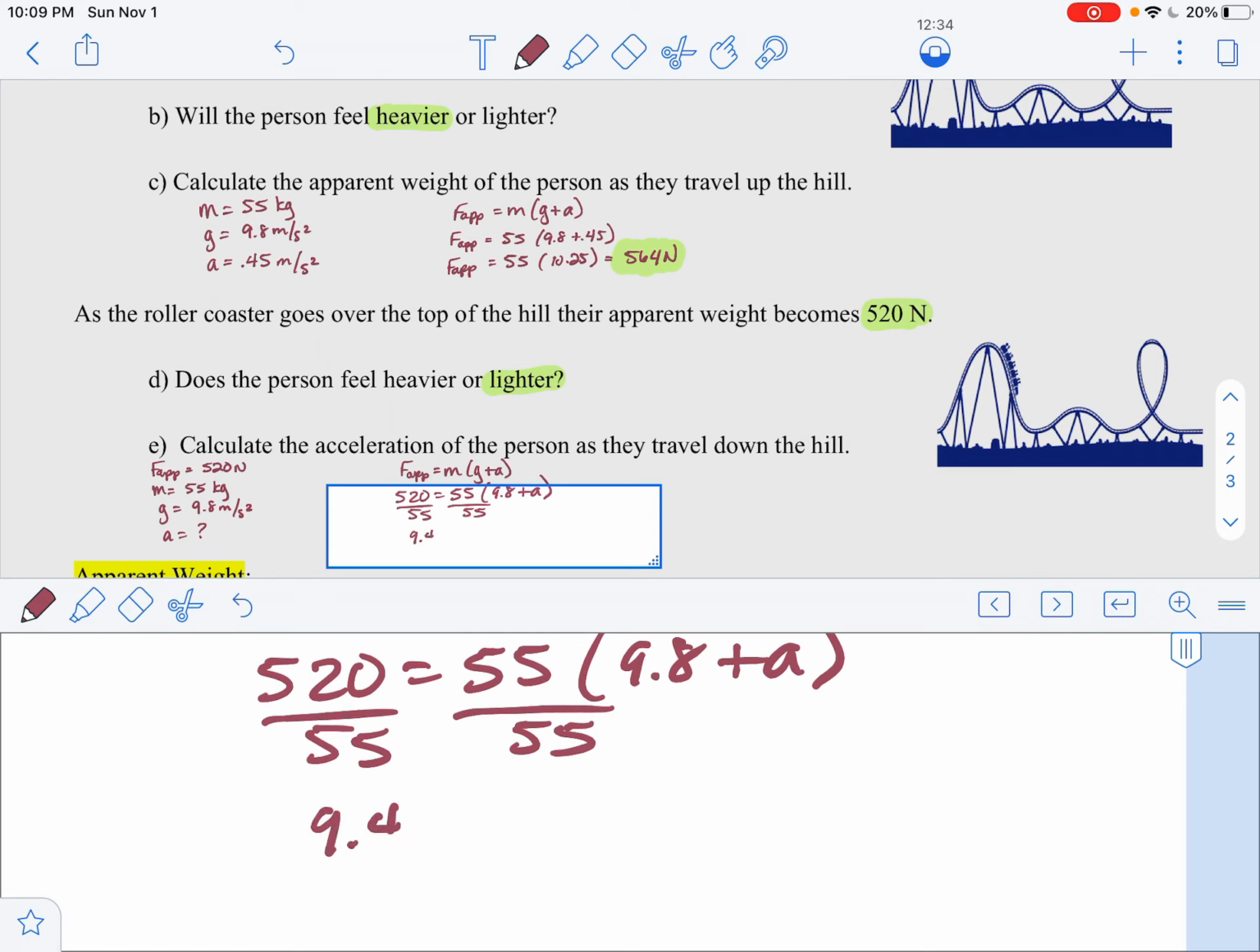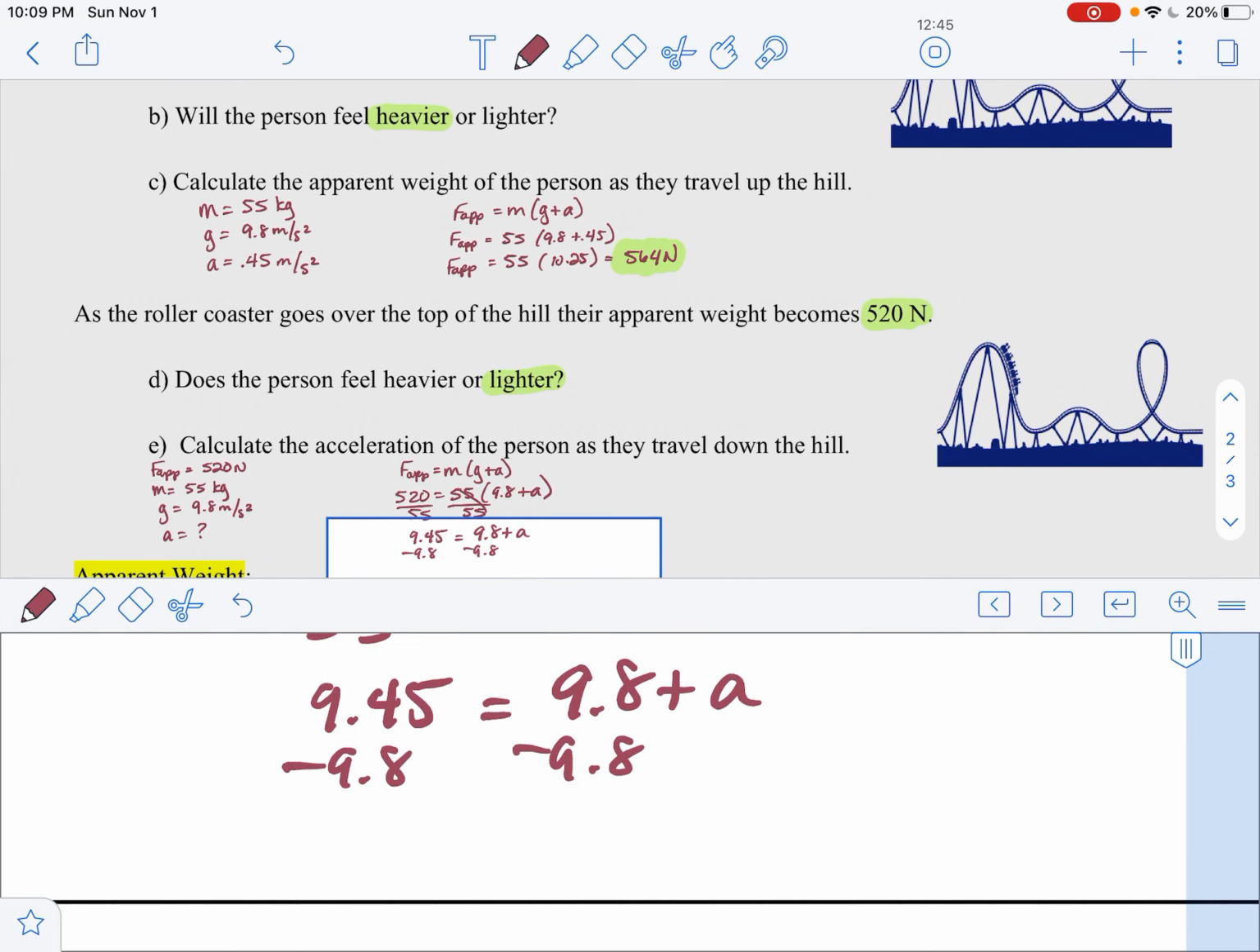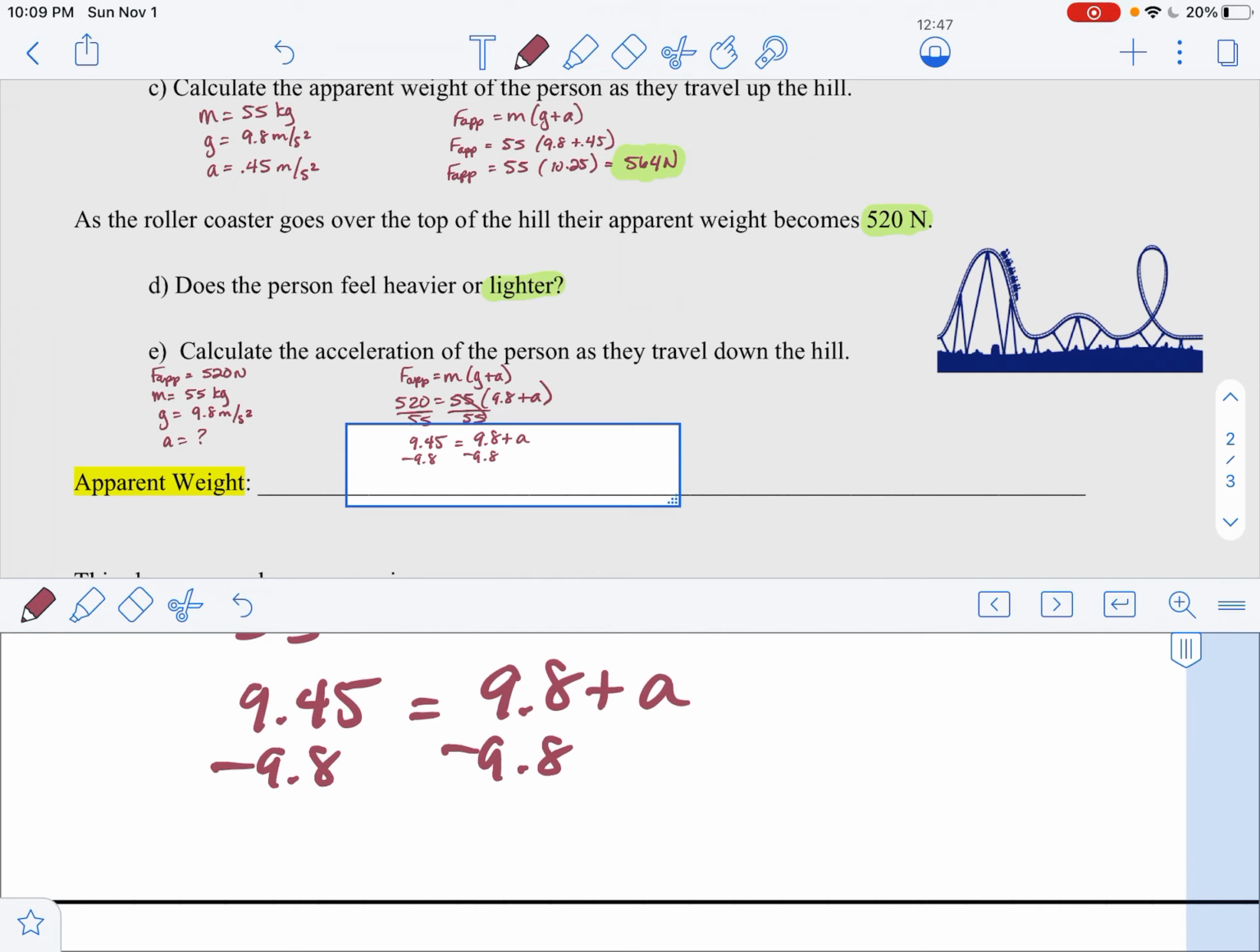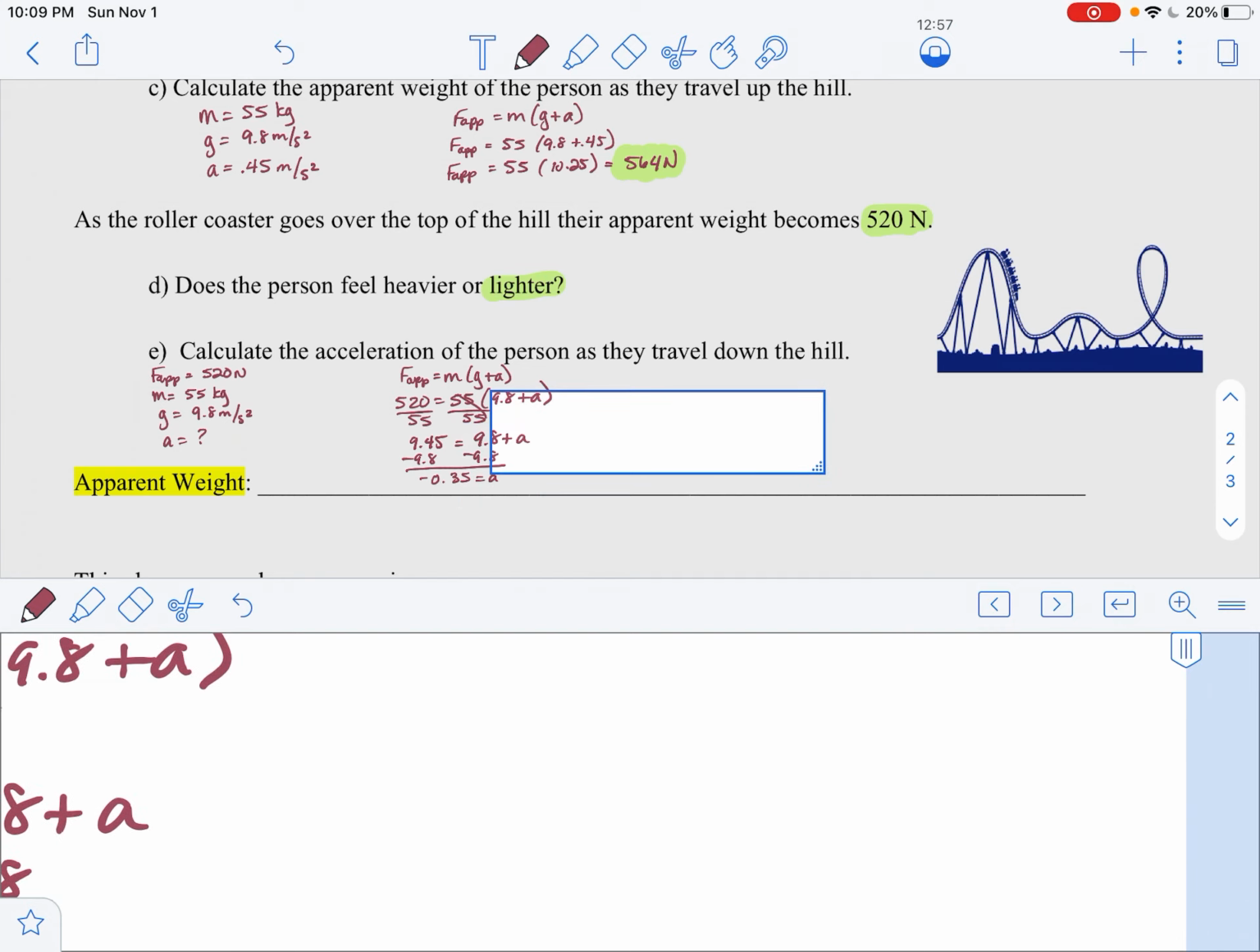This is going to give me 9.45 is equal to 9.8 plus A, right? Because this cancels. And then I'm going to subtract my 9.8 from both sides. And I've kind of run out of room, haven't I? Well, all right. And I'm going to end up with negative 0.35 is equal to A. So my acceleration is negative 0.35 meters per second squared.